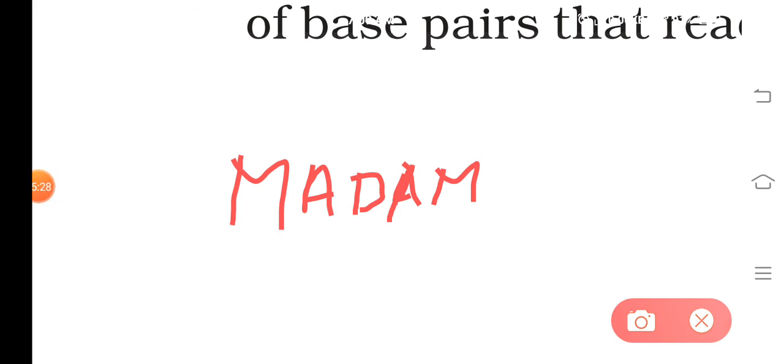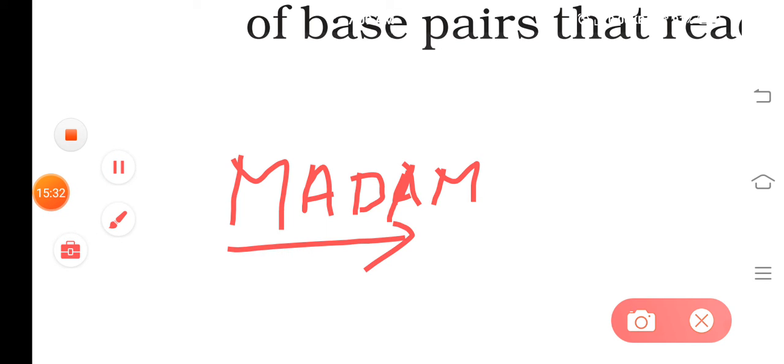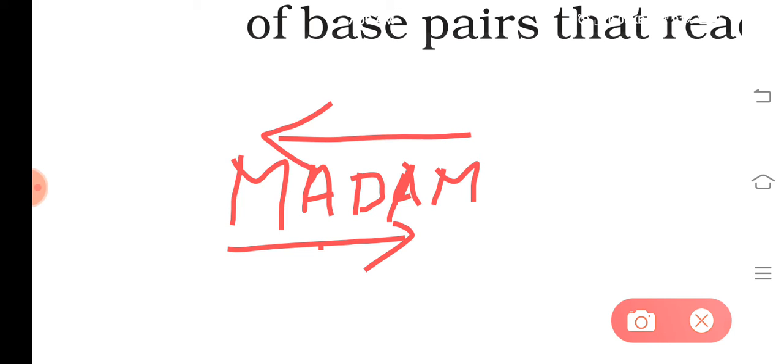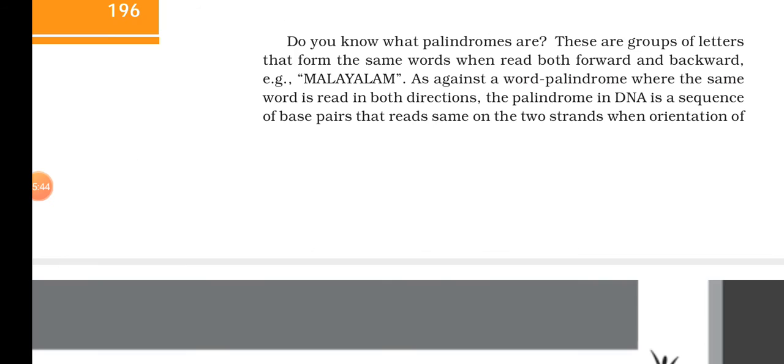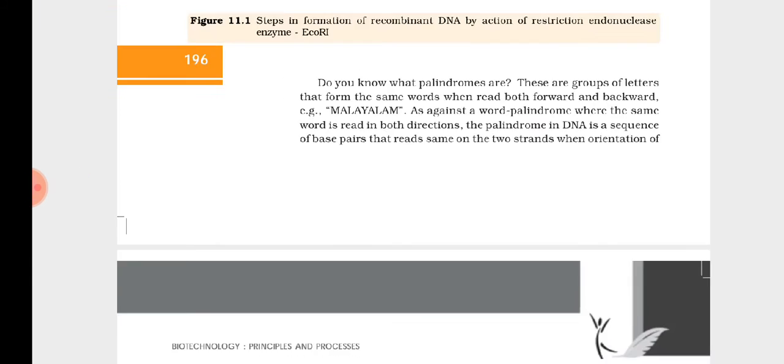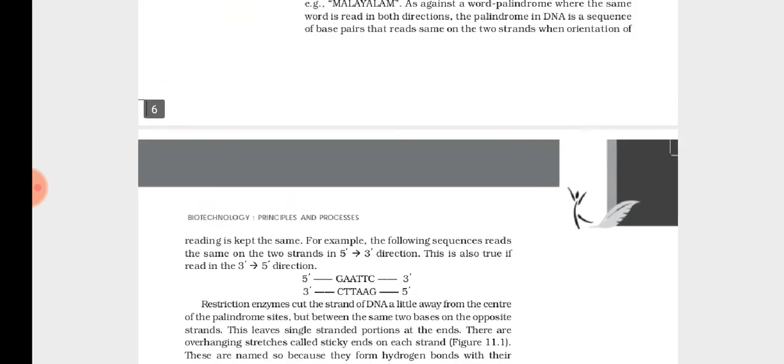Madam, madam. These two words you can read from here as madam, and from here also madam. So this kind of words, this kind of nucleotide sequences. So the palindromic DNA sequence is what? That reads the same on the two strands when the orientation of reading is kept the same.